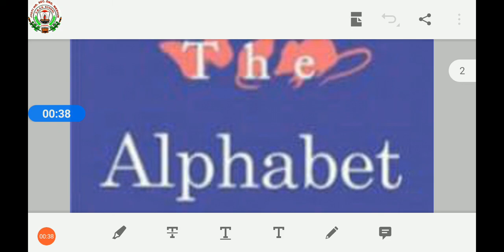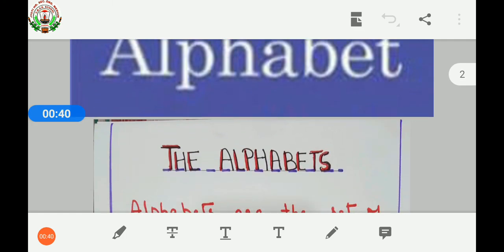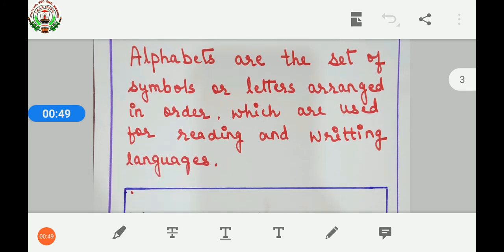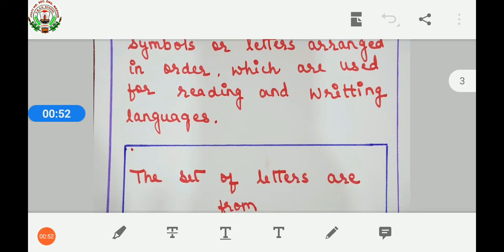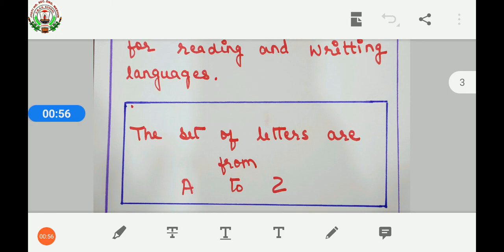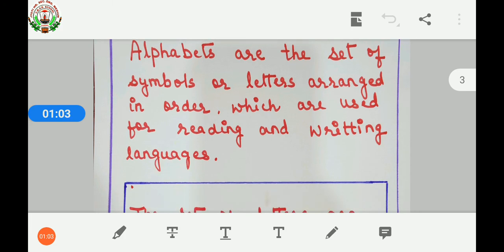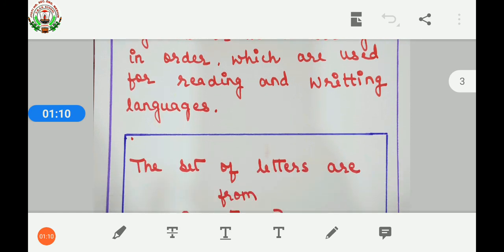First, let's start with the alphabet. Alphabet are the set of symbols or letters arranged in order which are used for reading and writing languages. The set of letters are from A to Z. My dear children, I have already explained to you previously that alphabet are the set of 26 letters or symbols which are arranged from A to Z.